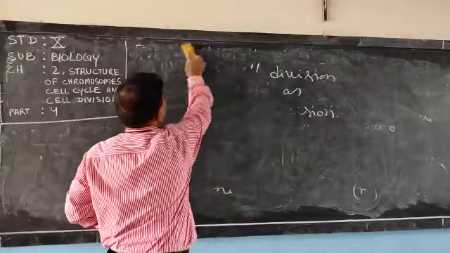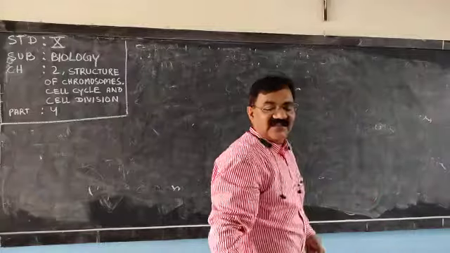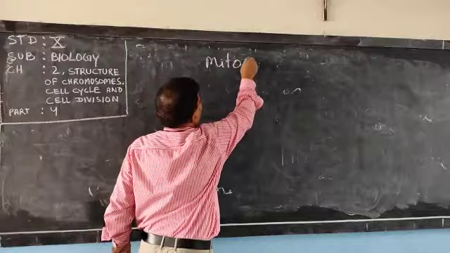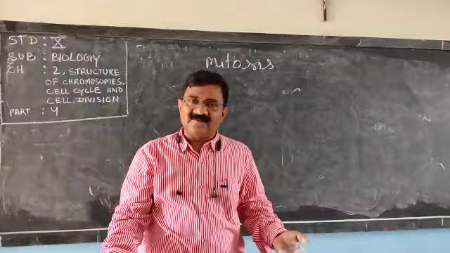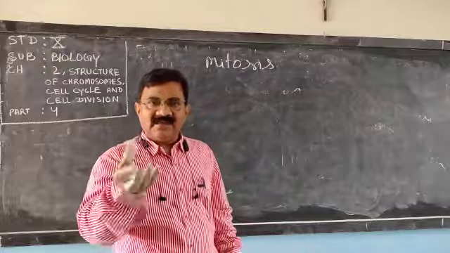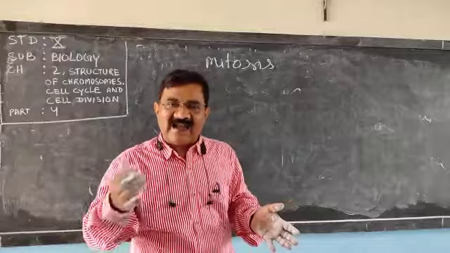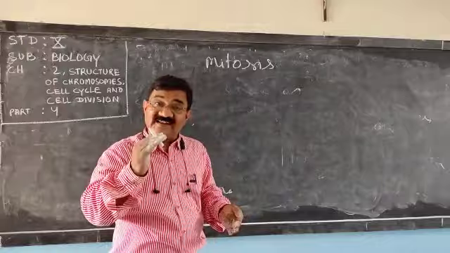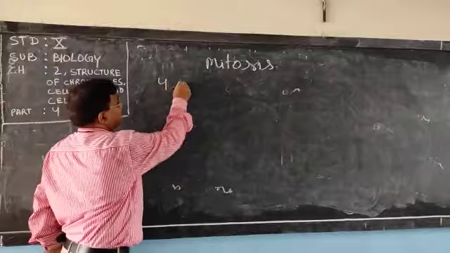Now we have understood that one cell divides to form two daughter cells in mitosis. But how does it happen? What are the stages? The cell becomes mature. In the interphase, the cell matures itself, and after that, the cell will divide. There are certain stages, and in mitosis, 4 phases are there.